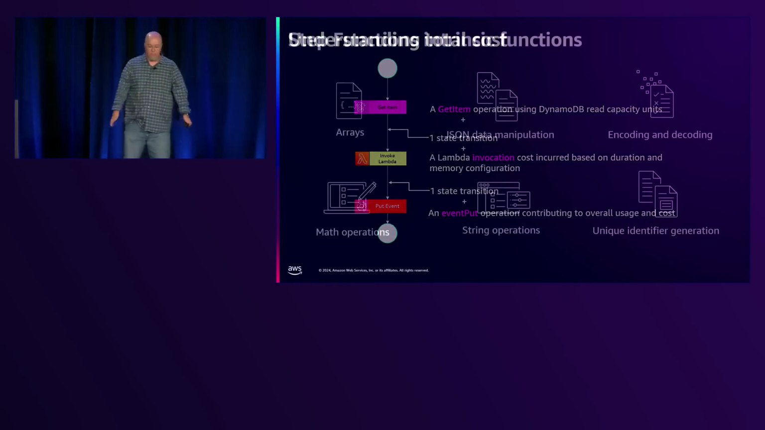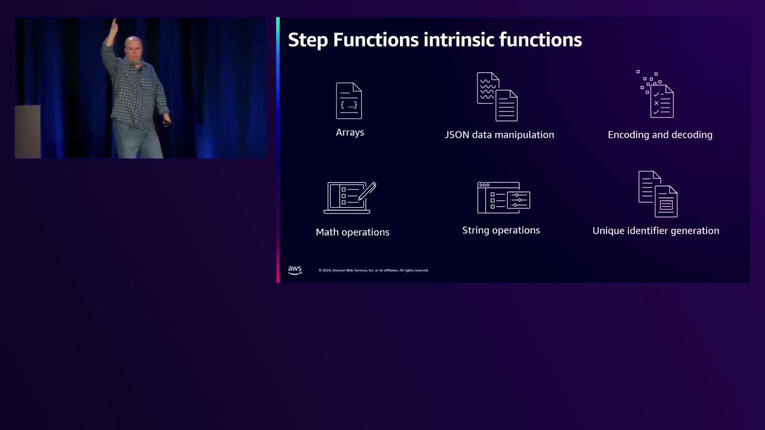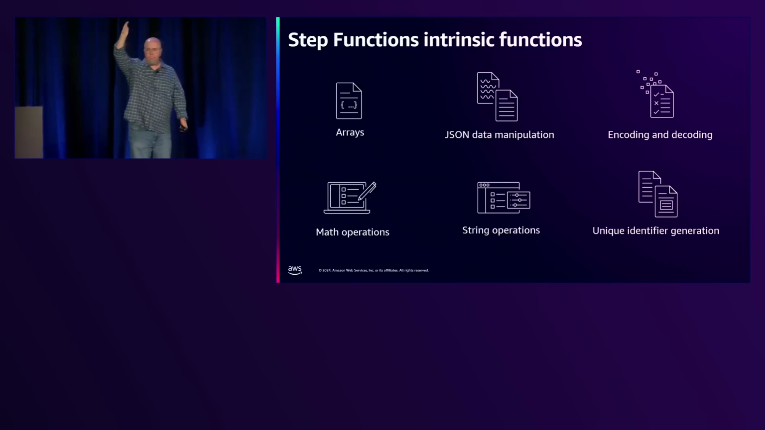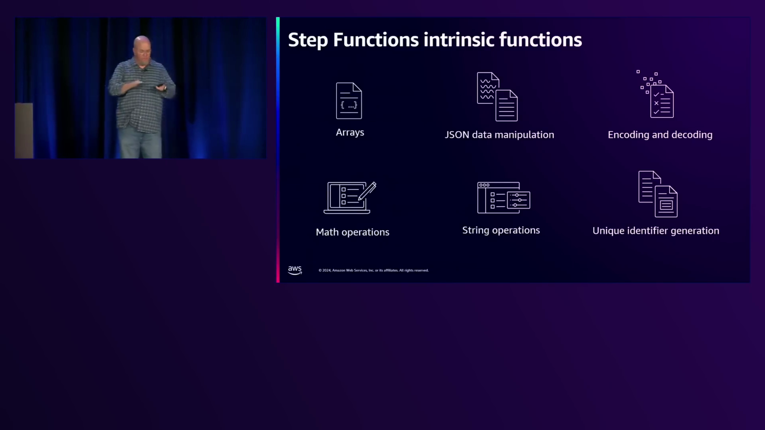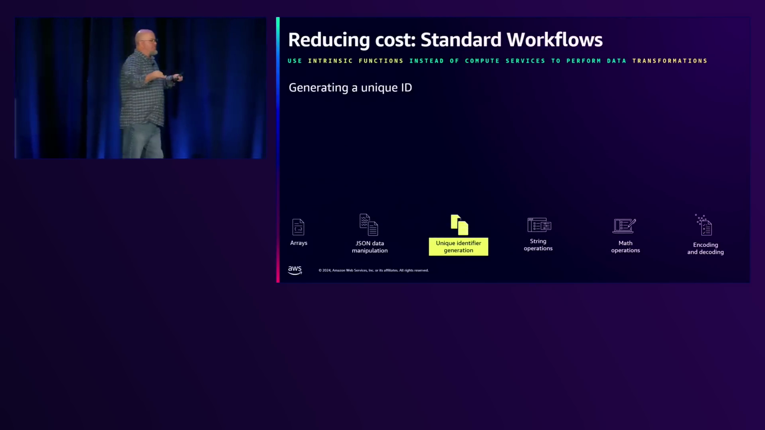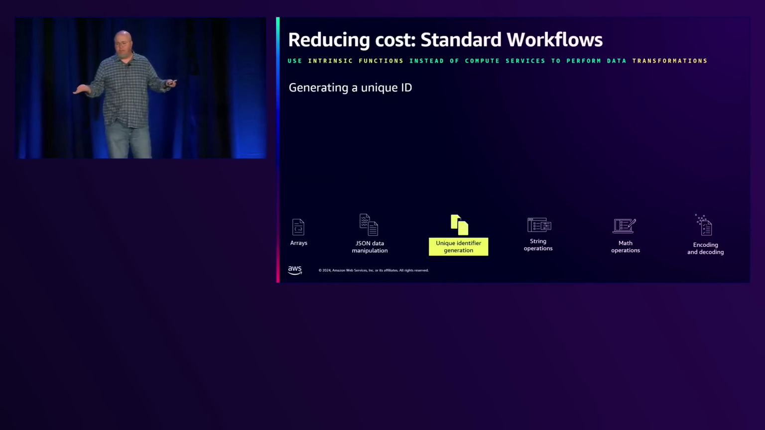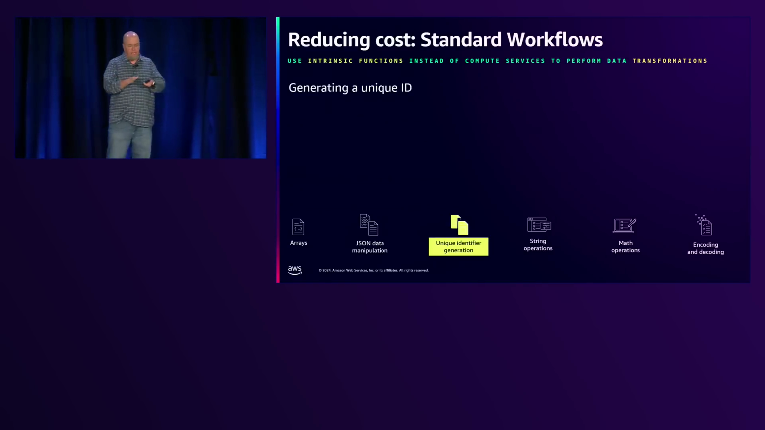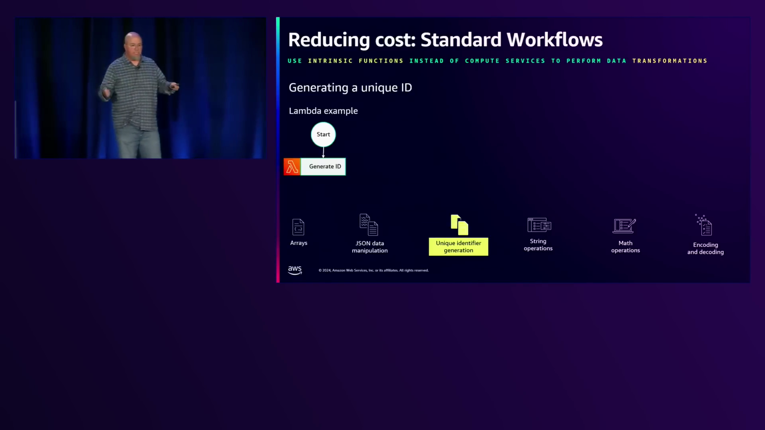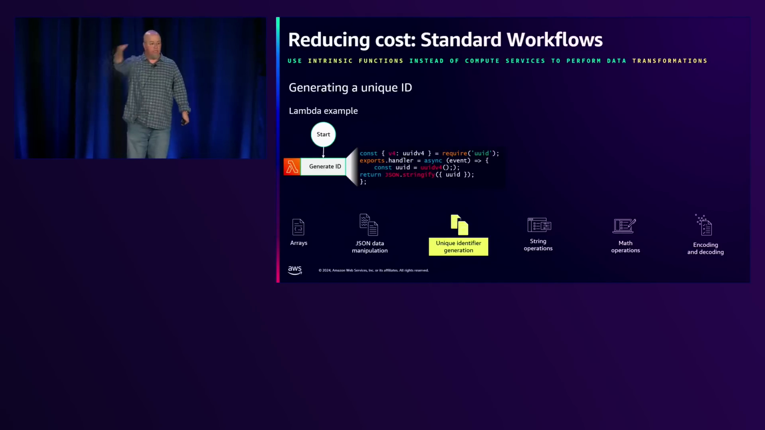And the first one is step functions intrinsic functions. Anybody using the intrinsic functions now? Okay, not a lot of you. I really encourage you to look at this. I'm going to show you a real simple one, but there are some more complex ones you can do. Let's say we have to generate a unique ID, which we do all the time, right? Our standard go-to is UUID v4, something like that. So in our step functions, we'll invoke a Lambda function that creates and returns a UUID. Anybody doing this pattern? Okay, a couple of you, all righty. I'm going to show you something.